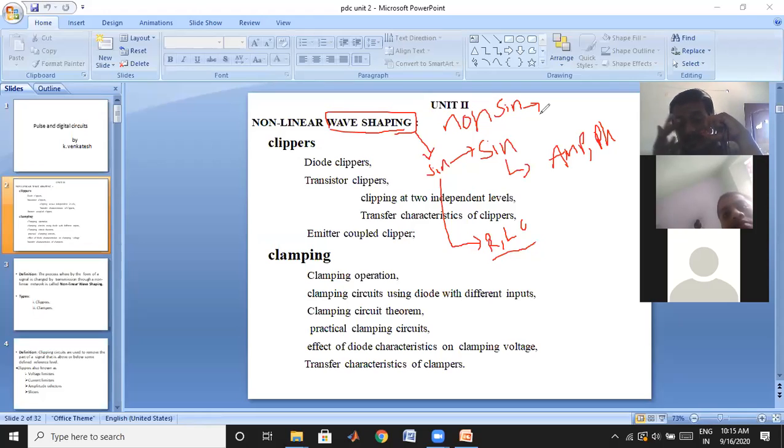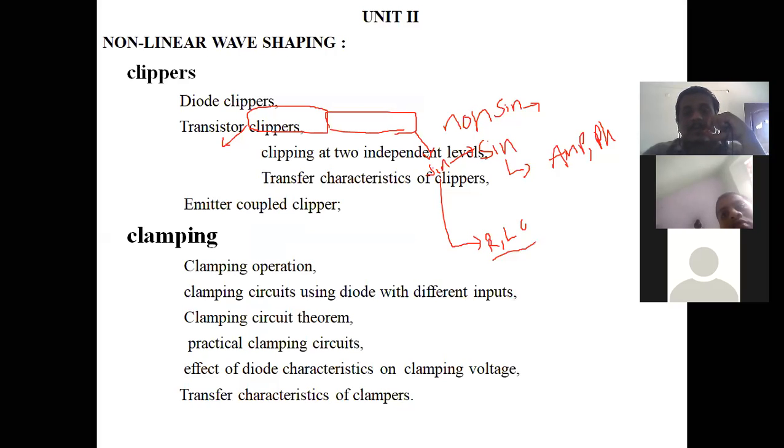While coming to the non-linear circuit, non-linear wave shaping, here we are going to apply a sinusoidal signal. I will maximize it. Wait a minute. Okay, fine.